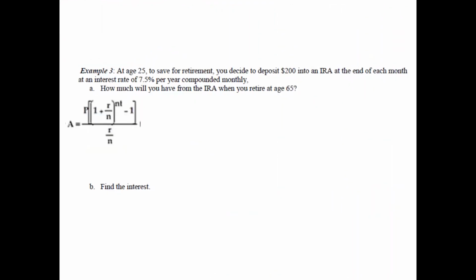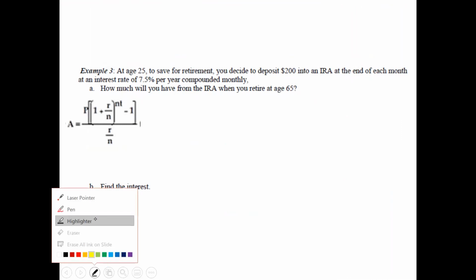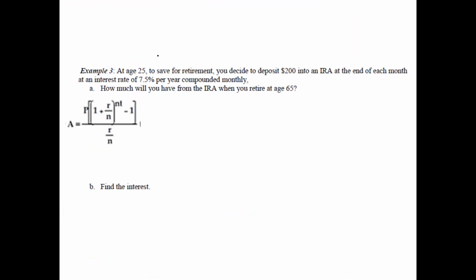So let's go ahead and take a look at this question here. Example 3. So it says that at age 25 to save for retirement, most of you guys are 18, so you have like 7 more years until you get there. You decide to deposit $200 into an IRA at the end of each month, okay? Each month, so not every year. So each month means n equals 12. At an interest rate of 7.5% per year compounded monthly, how much would you have at the age of 65? Well, between 65 minus 25, that's going to be 40 years. Okay, so t equals 40.